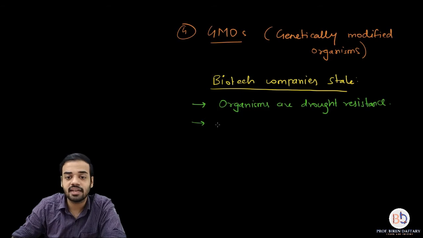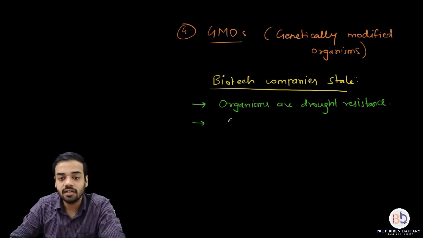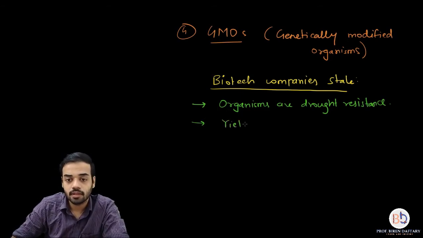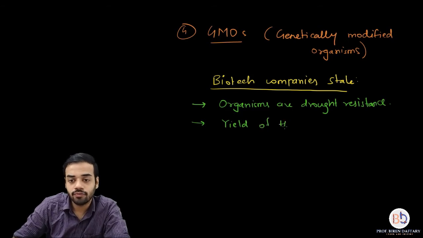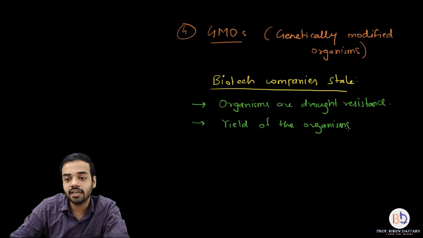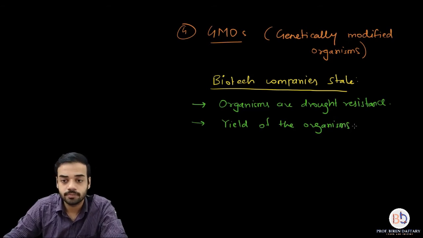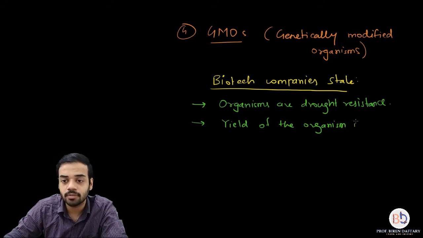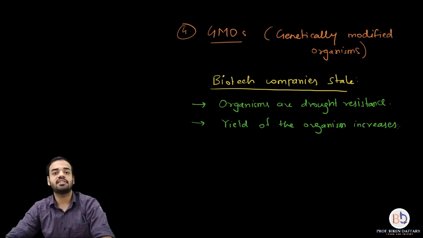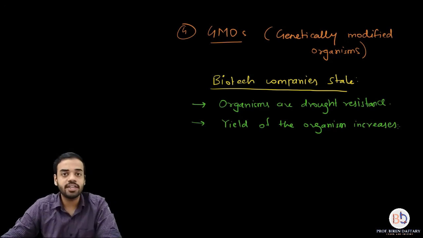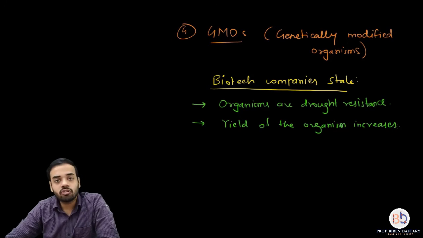Second is that the yield of the organism increases. Okay, whatever you are getting from the organism, that yield is going to increase. For example, if you are using a transgenic animal, then the quality of meat or the amount of meat will be increased.